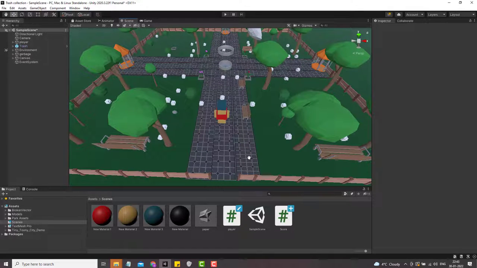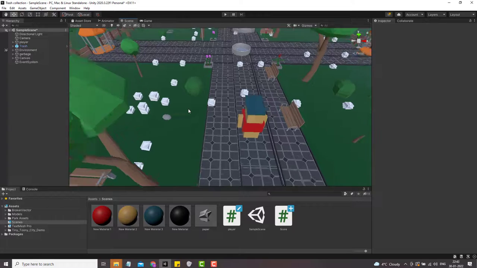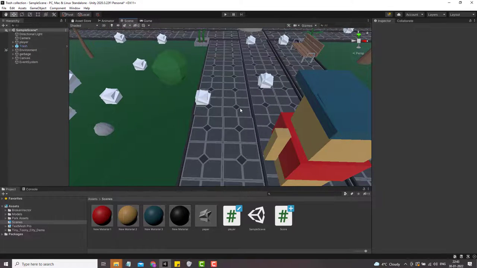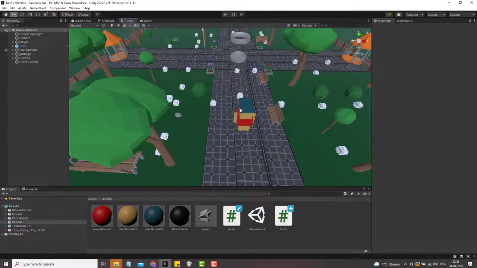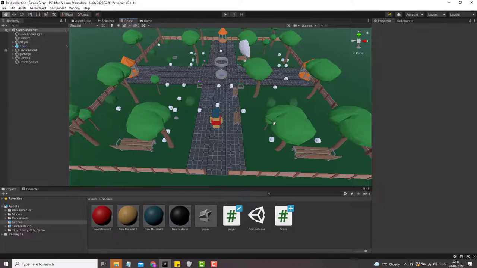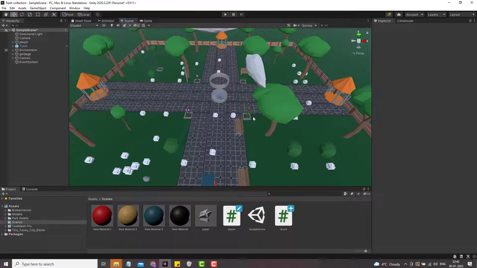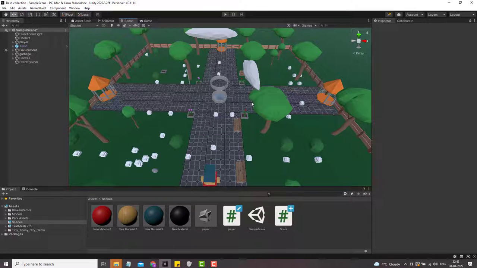In the park, there is a lot of scattered crumbled paper, also made using small cubes. As we can see, the park doesn't look clean at all. So the meaning of the game is to pick the trash up and throw it in the dustbin we can see in the middle of the park. Let's play the game to see further changes.